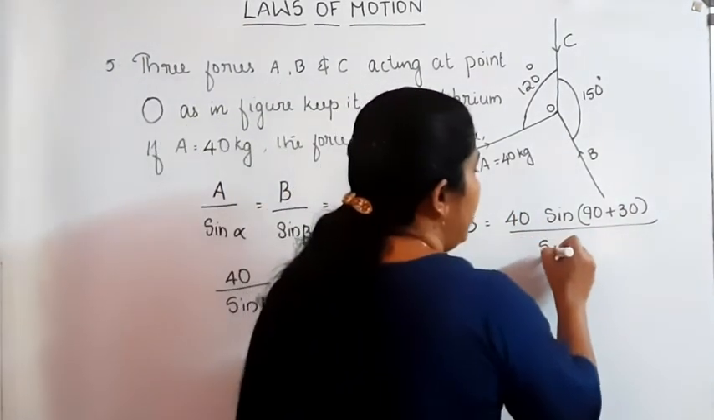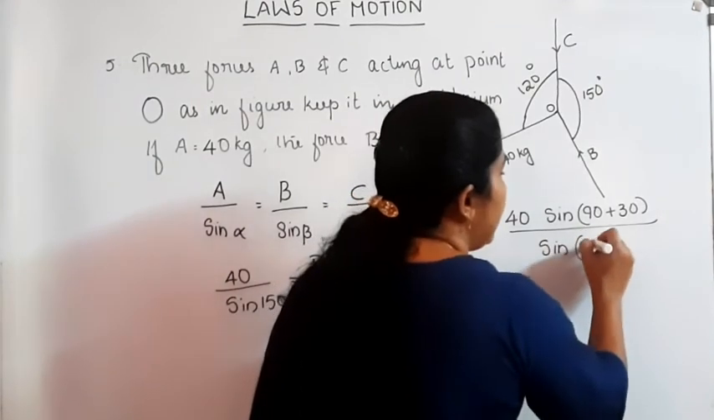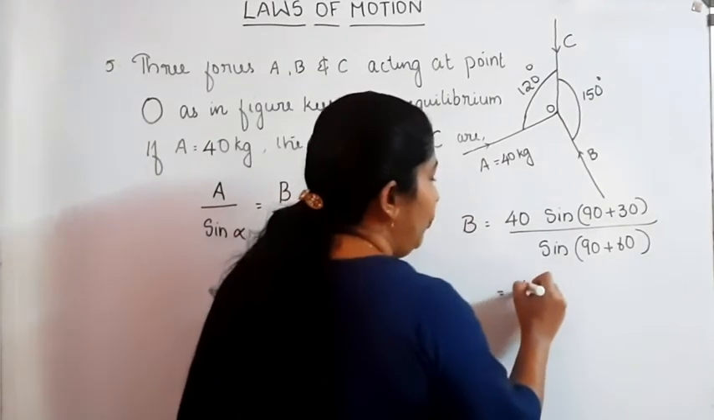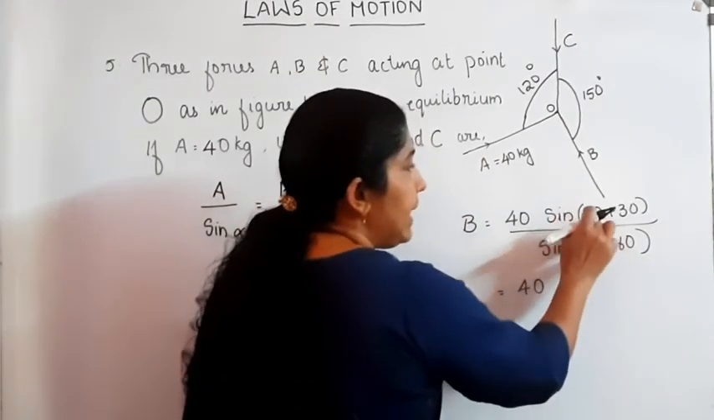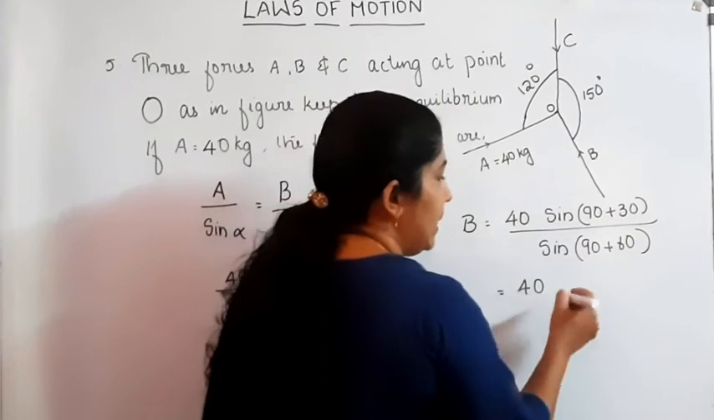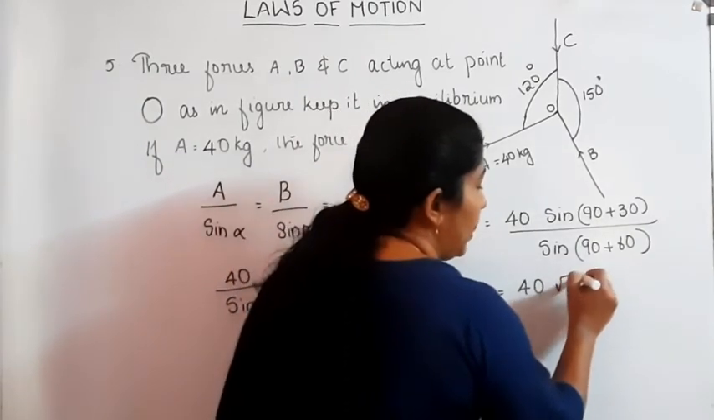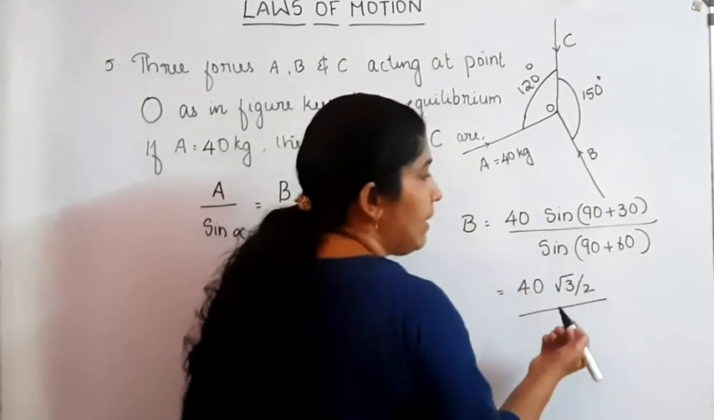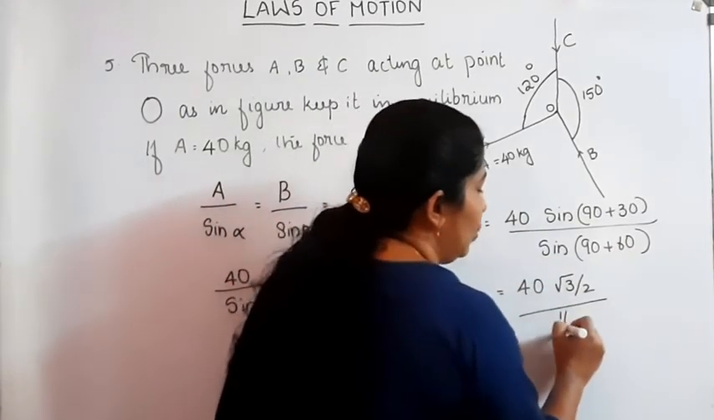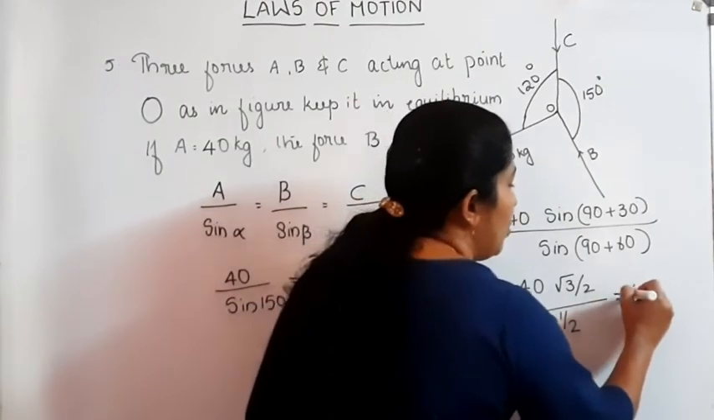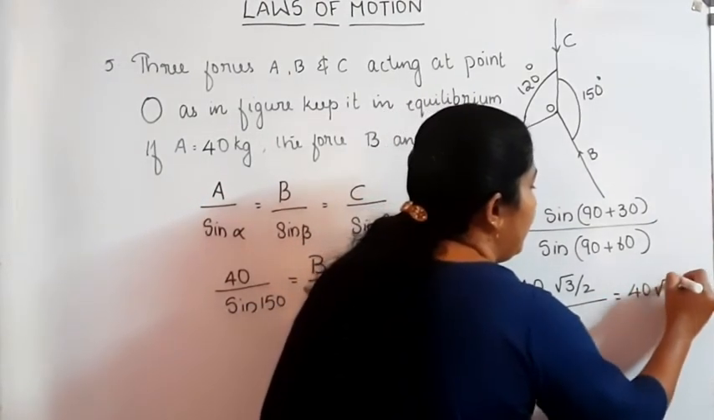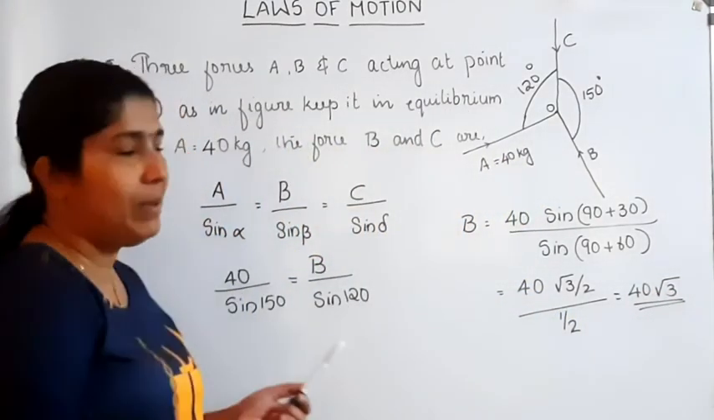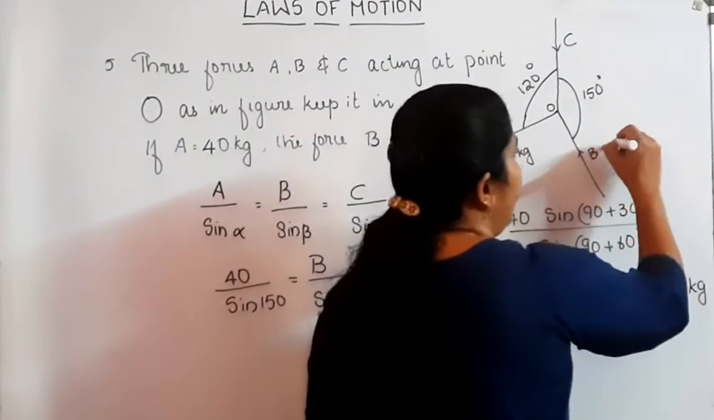Sin 150 can be written as 90 plus 60. That's equal to 40 into sin 90 plus 30 is equal to cos 30. Cos 30 is equal to root 3 by 2 divided by sin 90 plus 60 is equal to cos 60. Cos 60 is equal to 1 by 2. Then it becomes equal to 40 root 3. 40 root 3 is the force which is acting on B. B is equal to 40 root 3.